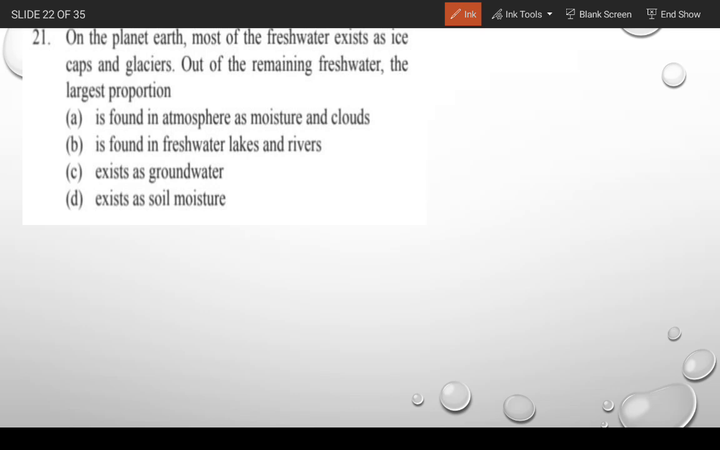The correct answer is C. As we all know, the largest amount of fresh water is found in groundwater. As we all know, in the region of Bihar and Uttar Pradesh, we use a hand pump to extract water from the groundwater. That is fresh water. So gentlemen, because of that groundwater we are able to get fresh water. So moving to the next question.